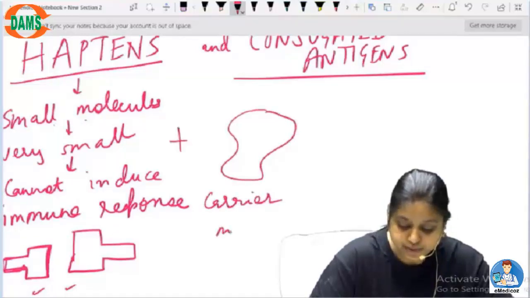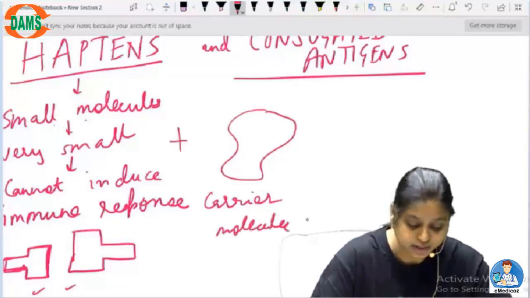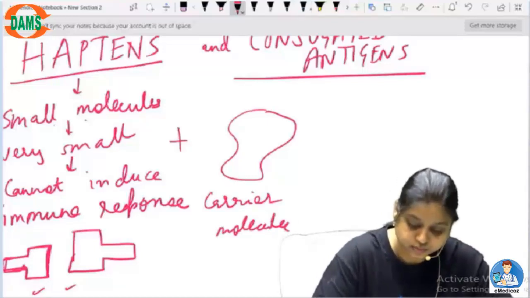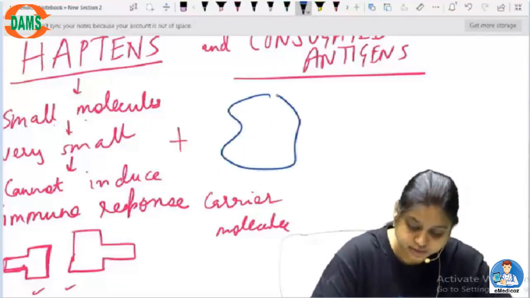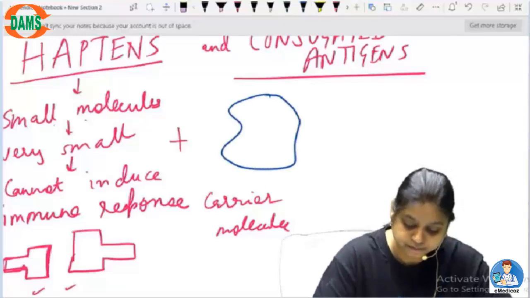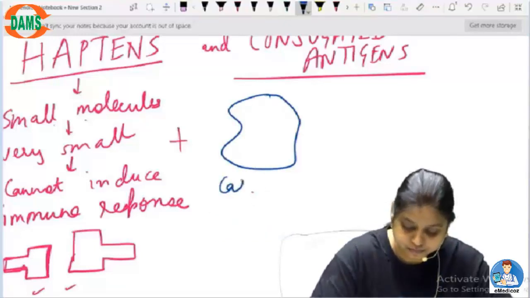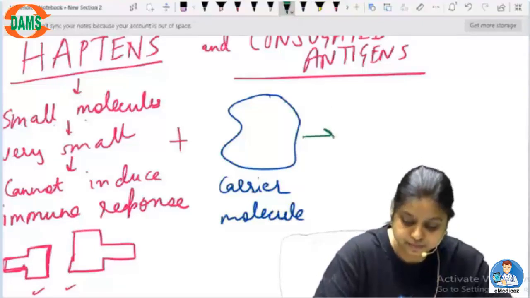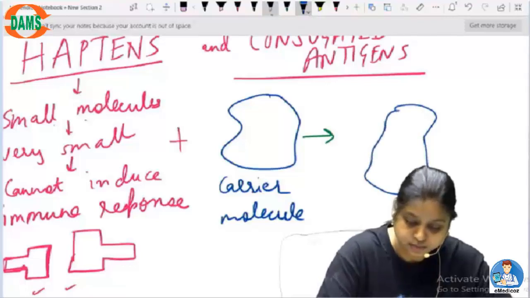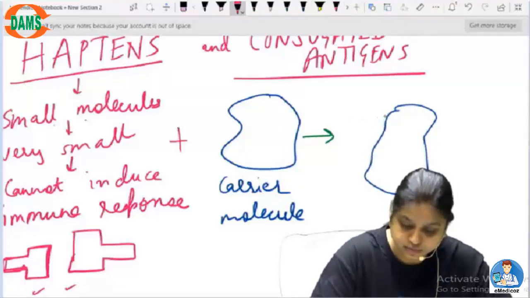It will go and bind to this. Okay, so this is the carrier molecule. So what will happen? Now these will go and bind to these molecules.